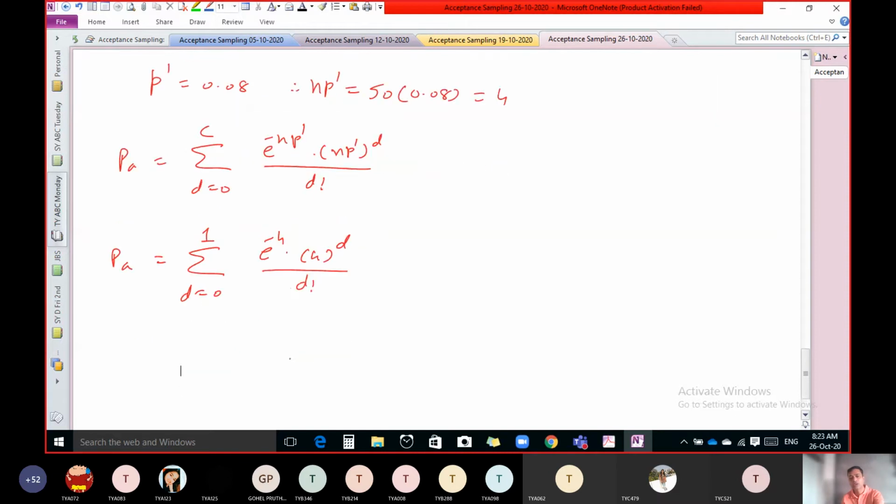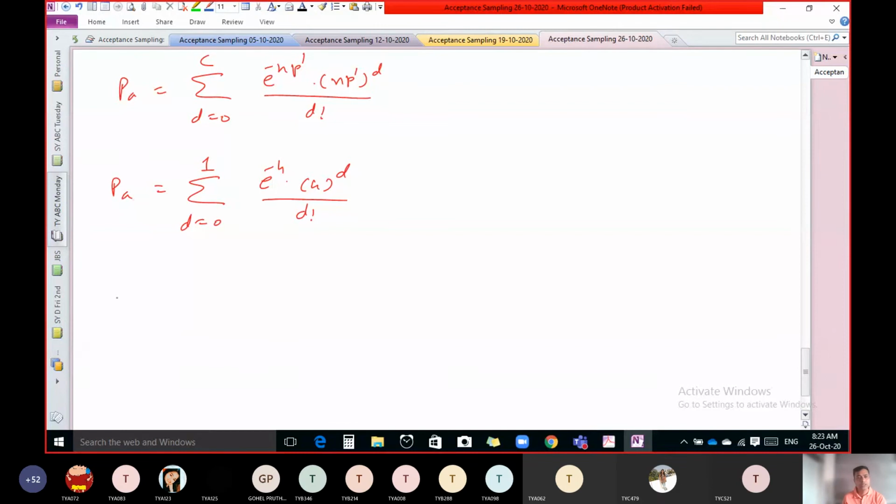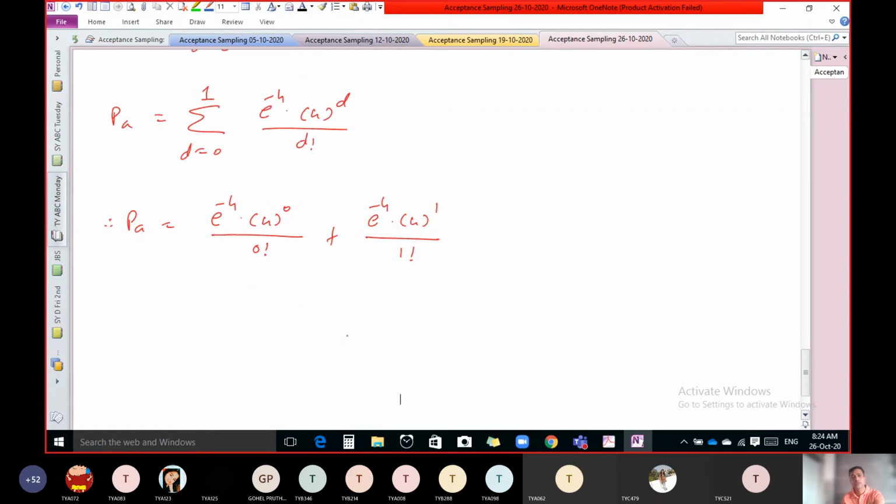Now put D equal to first of all 0, e raised to minus 4, 4 raised to 0 upon 0 factorial. Now put 1, e raised to minus 4, 4 raised to 1 upon 1 factorial. Take e raised to minus 4 common. So we get 4 raised to 0 upon 1, 4 raised to 1, 4 upon 1.